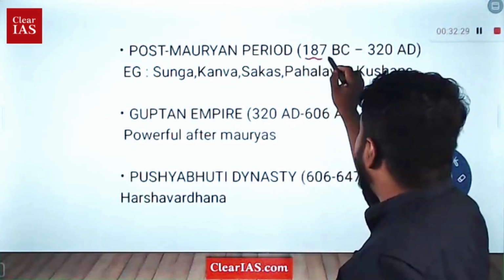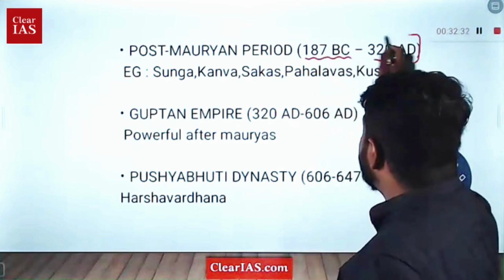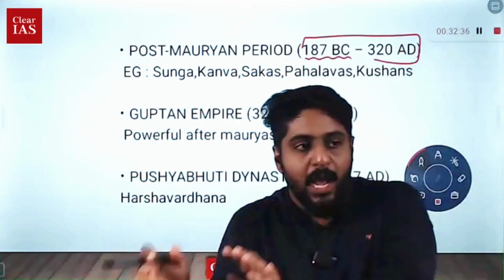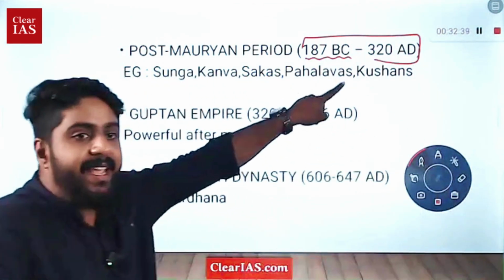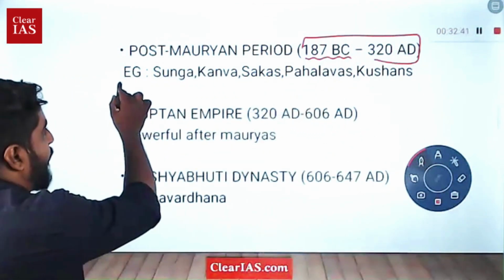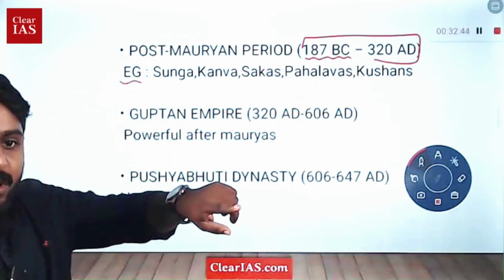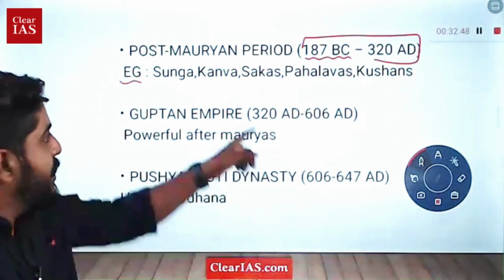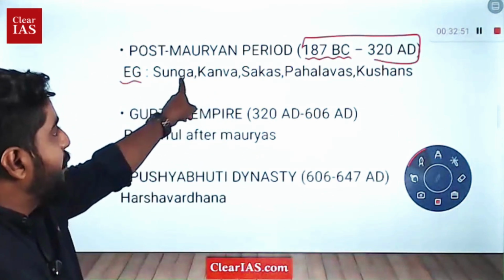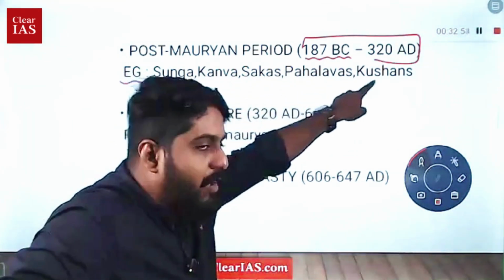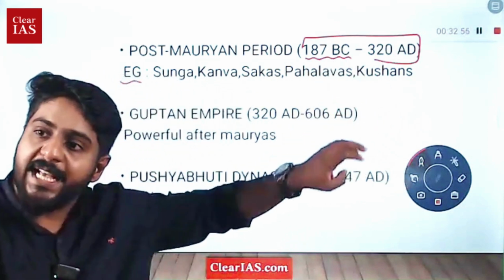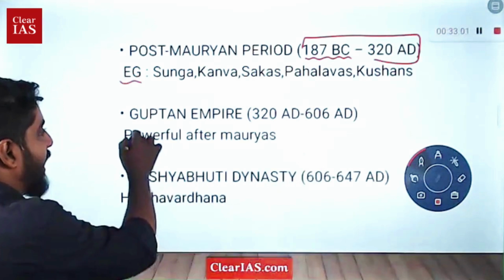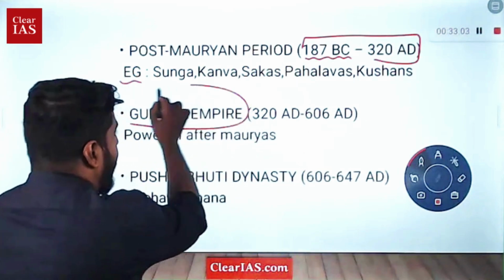period starts from 187 BC and goes to 320 AD. So BC period is over. Now we are moving to Anno Domino, that is 320 AD. In those periods, as I have already told you, in the post-Mauryan period there were some smaller kingdoms that emerged. So that is what is provided here. The post-Mauryan period means Sunga, Kanwa, Sakas, Pahlavas, Kushans, all those foreigners as well as indigenous kingdoms that we'll have to understand. And after that, you have again the great Guptan Empire.